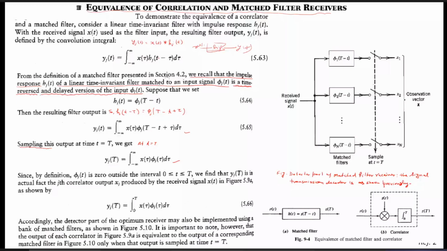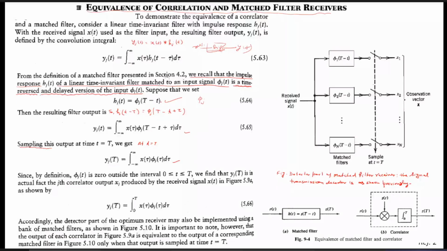And since you know that for the matched filter, if the input is the basis function, then the impulse response of that matched filter will be simply phi j(T minus t). Hence h j(t minus tau) in this expression.